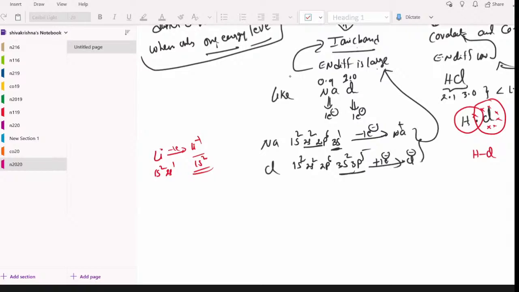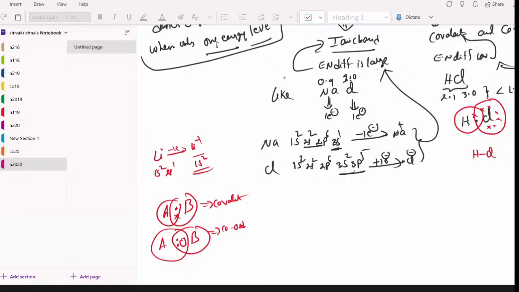Sir, can you tell coordinate covalent bond? I don't want to, because it is not required now. If A atom gives 1 electron, B atom gives 1 electron, and both share, that is called covalent. If A atom gives 2 electrons, B atom gives nothing, but both share, then that is called coordinate covalent. Understood the difference? Okay, sir. Thank you, sir.